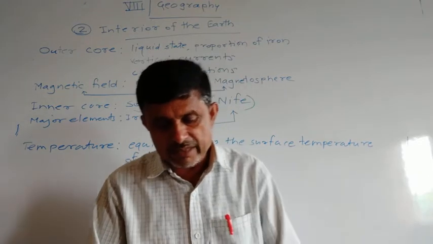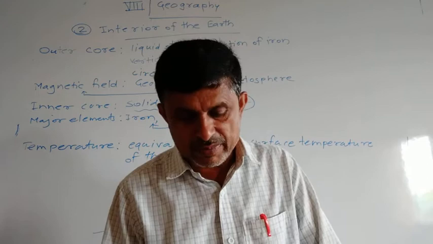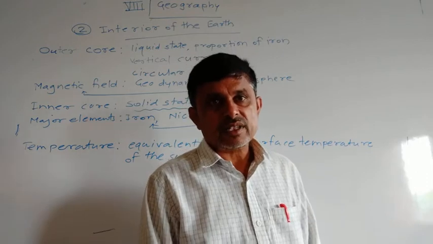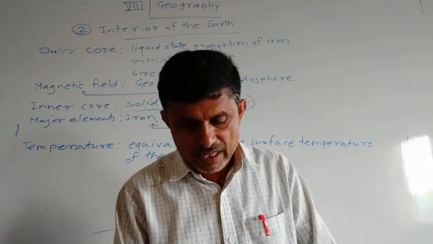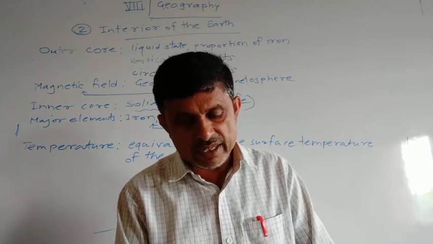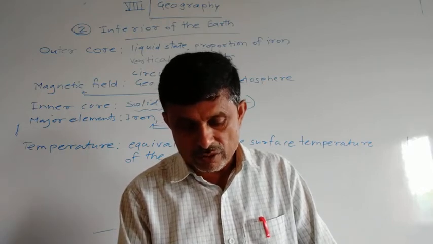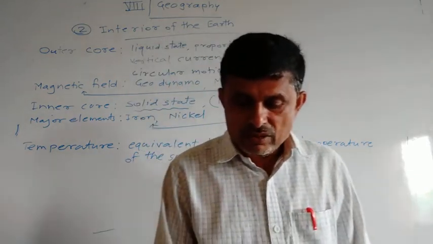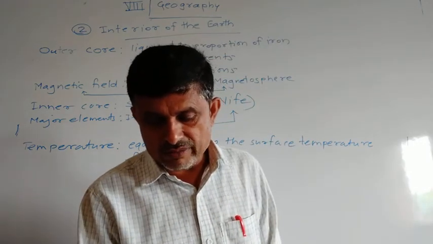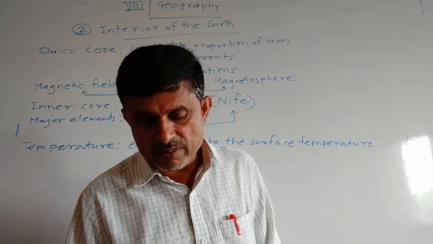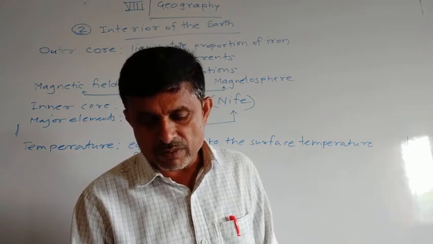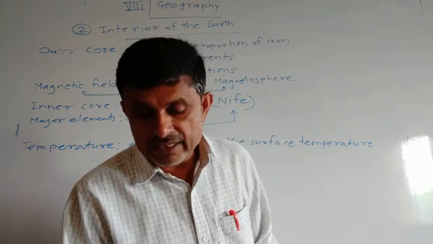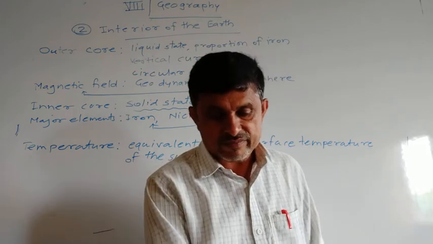The core starts from a depth of about 2,900 km from the Earth's surface. The core is divided into outer core and inner core. The outer core extends from 2,900 km to 5,100 km. The secondary waves cannot pass through the core. The second one is the inner core, which extends from around 5,150 km to a depth of around 6,371 km. It is the Earth's center, and this core of the earth is in a solid state.